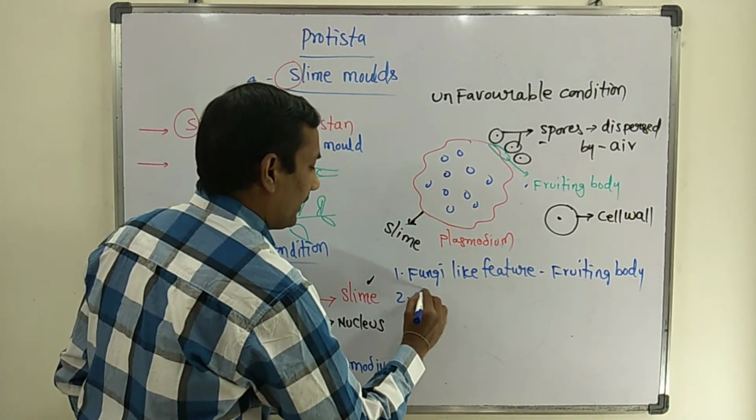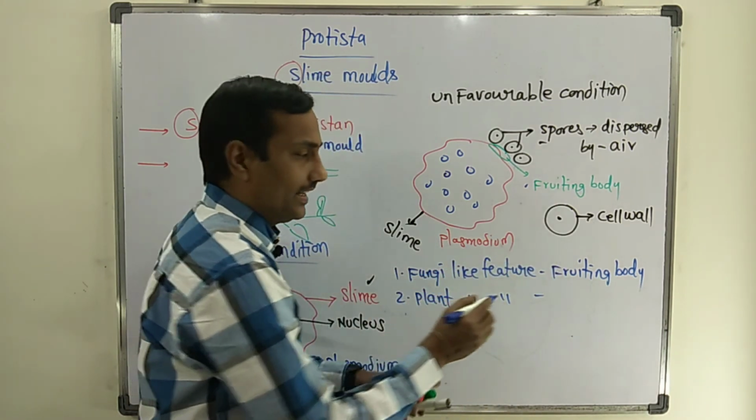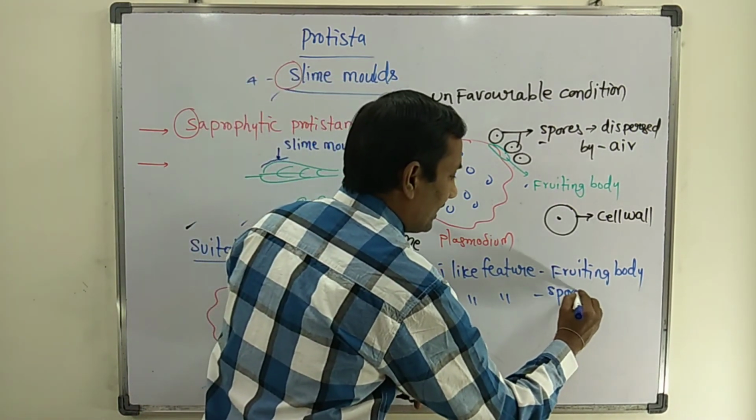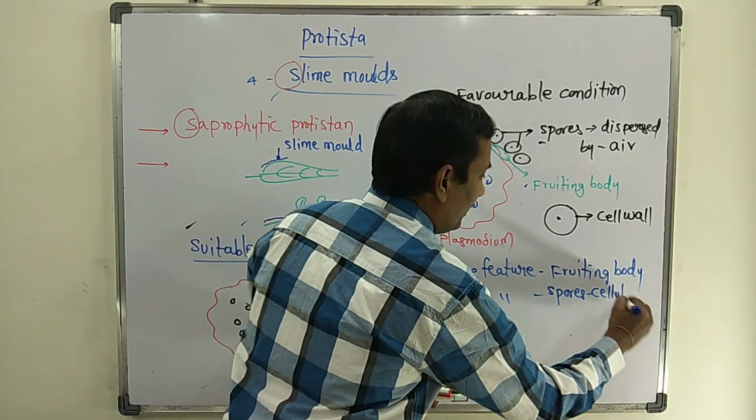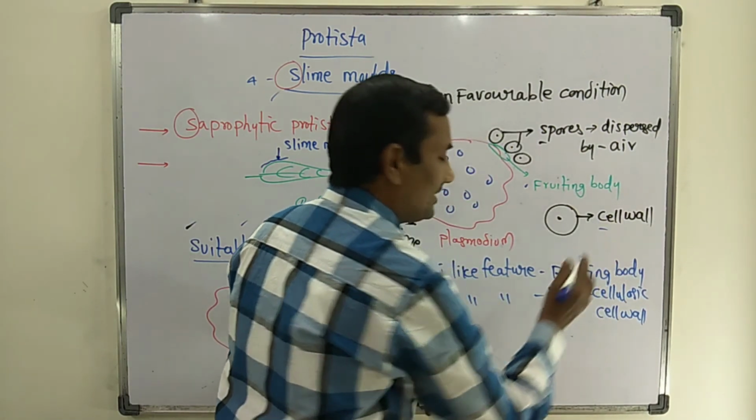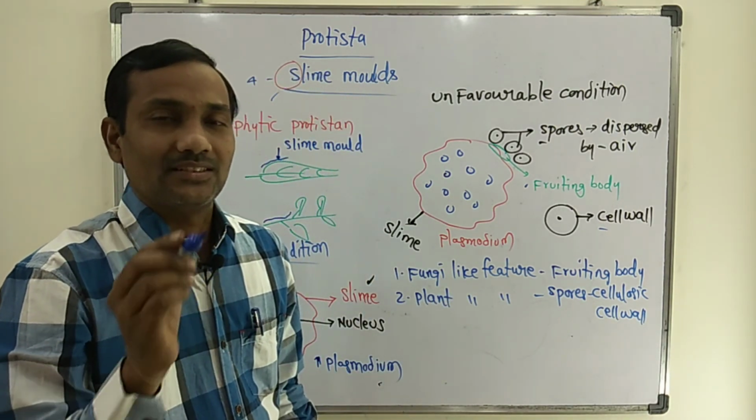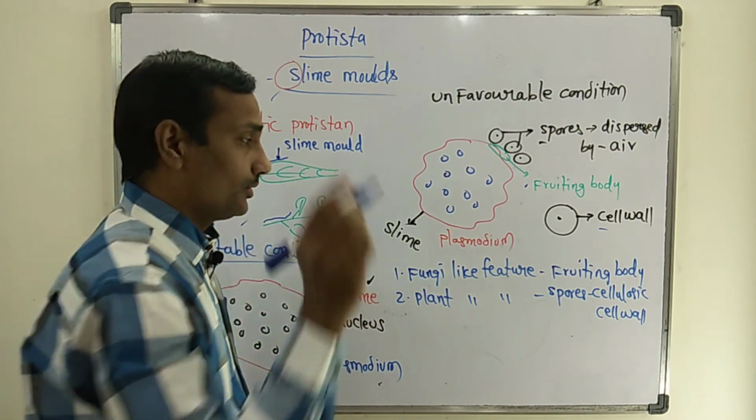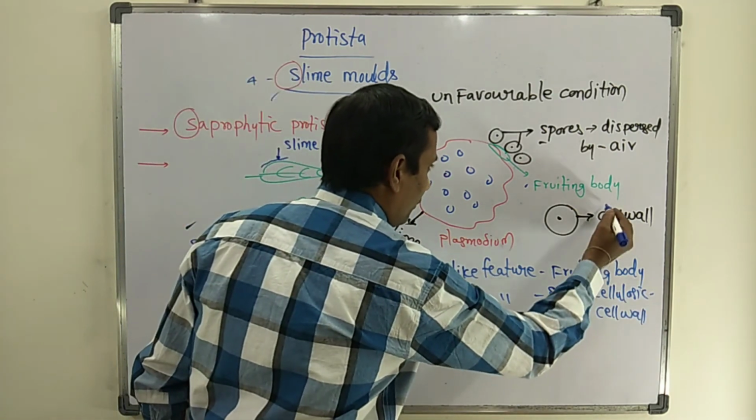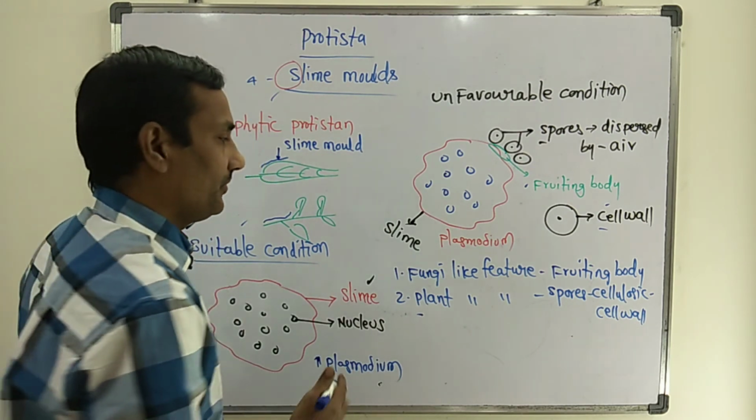Next, the plant-like feature. If you observe carefully, spores are surrounded by a cellulosic cell wall, that is plant-like. Plant cells have a cell wall made up of cellulose. That cellulosic cell wall is found around each and every spore, that is a plant-like feature.